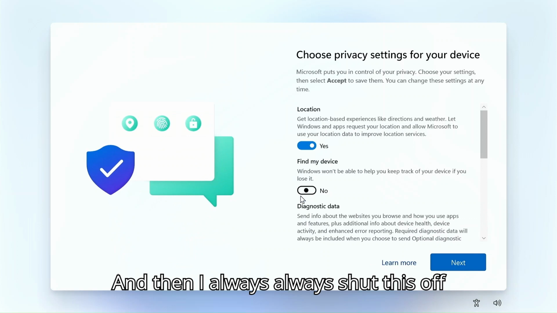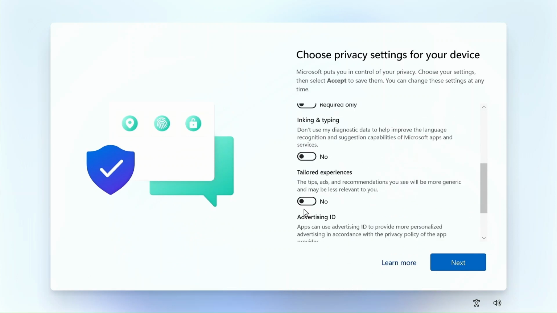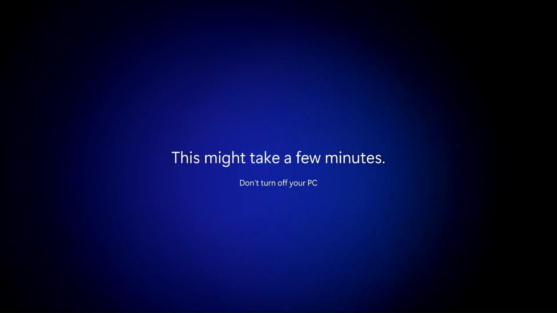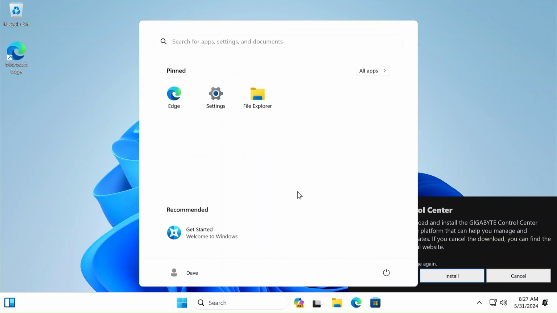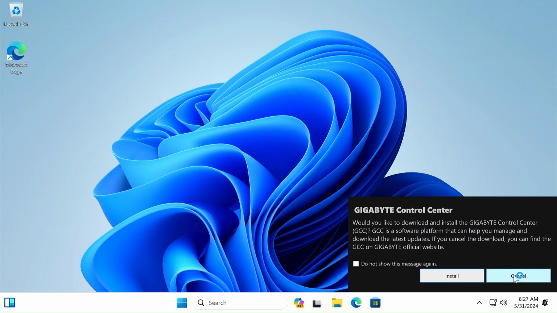And then I always shut this off, the diagnostics data, ink typing, advertising. I shut all that off. Continue. And there you have it. An installation of Windows 11.